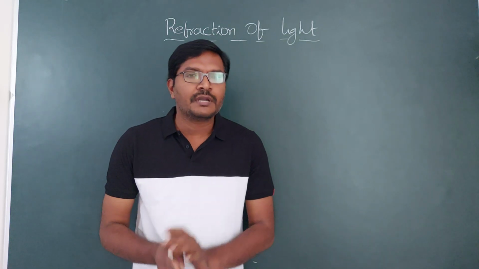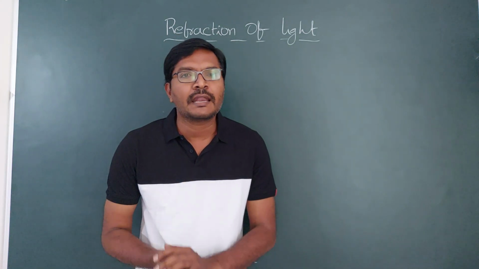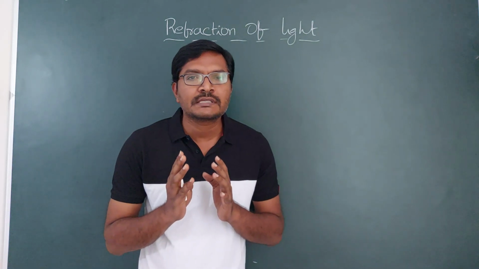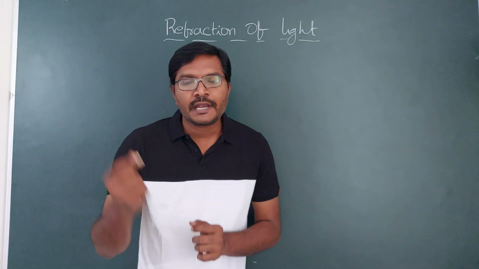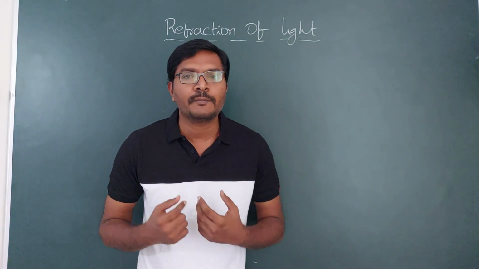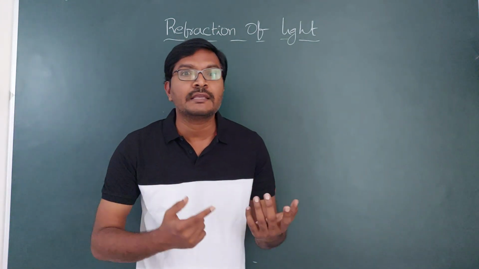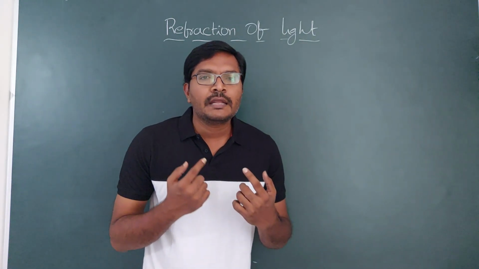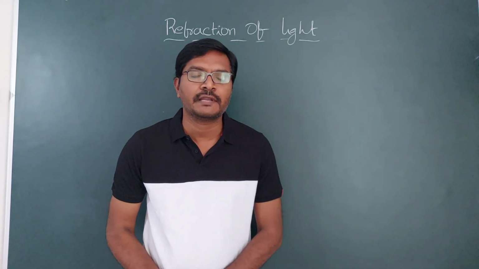And next, what do you mean by refraction? As we have seen in the ninth class, in reflection, if light is coming from a medium towards an opaque object, and the important point is opaque object, the opaque object does not allow the light into it, so it reflects the light into the same medium from where it is coming. If light is coming from the air towards an opaque object and reflects back to the air, that means only one medium is involved in the reflection of light.